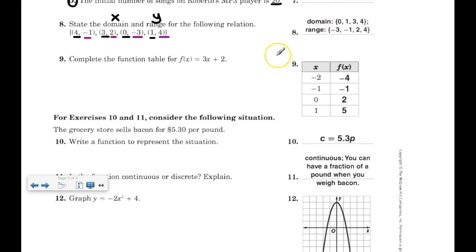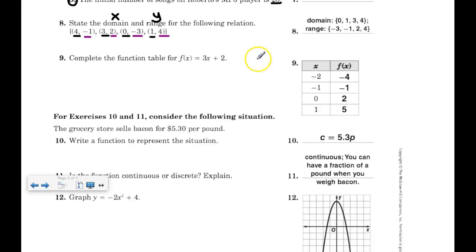By the way, we're on to the short answer. I'm sure you realize that by now. So again, set notation. You can just write the letter D for domain. That would be fine. You can just write the letter R for range. That would be fine. You do need to make the squigglies though. Those are called braces. The numbers should be in braces. That's called set notation. It is specific.